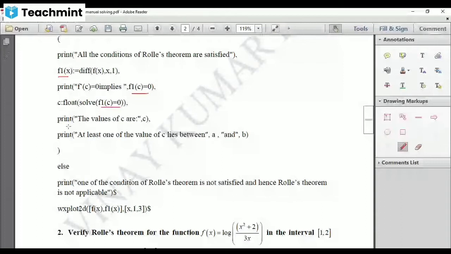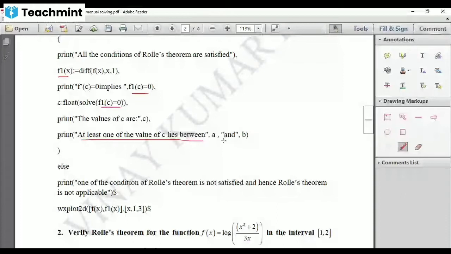Print within double apostrophe the values of c are, comma, c. This displays the c values. Then further, comma, print within double apostrophe, at least one of the values of c lies between, comma, a. We have already stored a, and we are calling it. That's why we want to execute this. Hence, you should not write this in double apostrophe, otherwise it displays a itself. But I want the value of a, which is 1, comma, then within double apostrophe, and, which will be displayed as it is, comma, the b value will be displayed here.